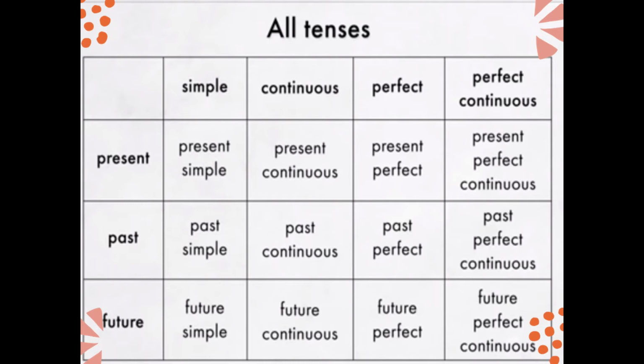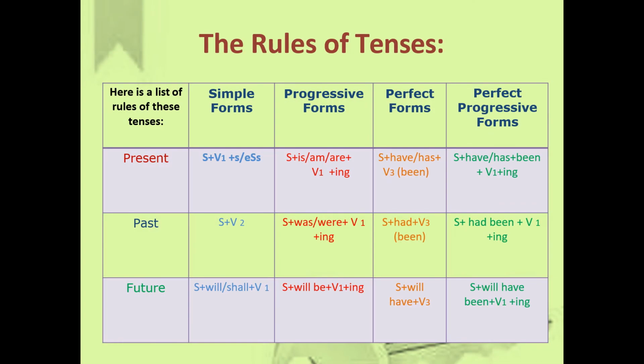Understood now? Present simple or simple present. Present continuous, present perfect continuous. So now you got an idea. Okay, this table you should learn. All the 12 forms we are going to learn one by one. Now the rules of tenses. Here is a list of the rules of the tenses. Now these are the basic knowledge. First, what is that?